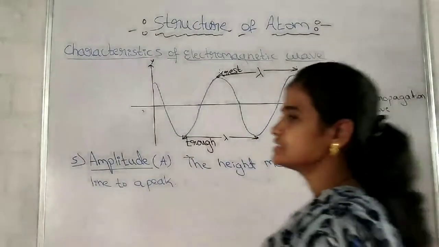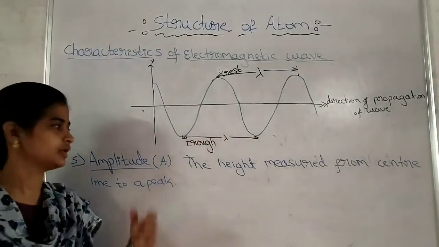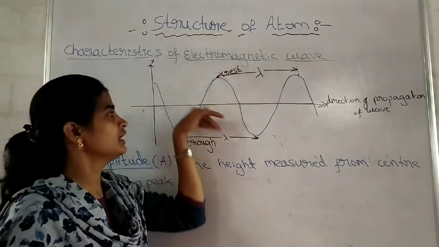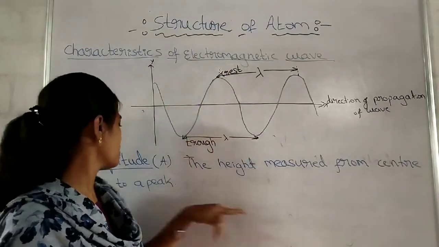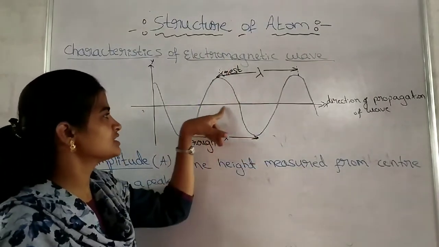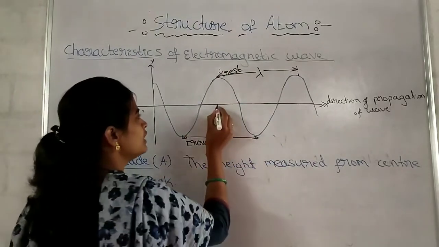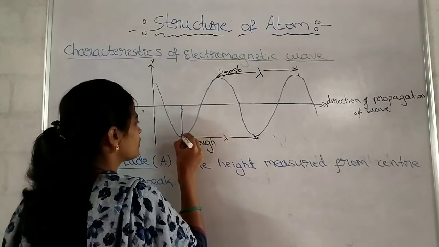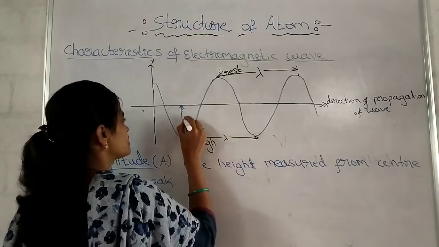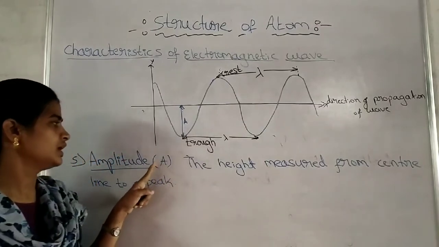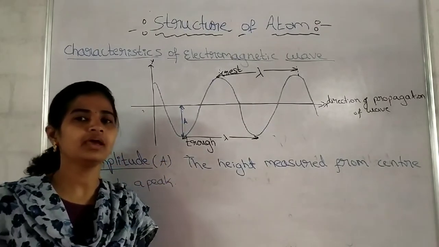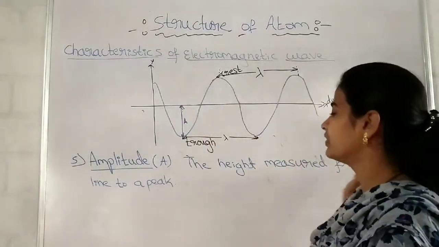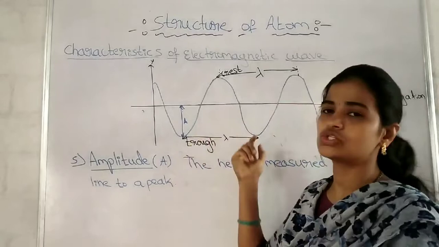Okay, next one is amplitude. What is amplitude? It is the height of the wave. It is the distance measured from the center line to a peak. This is what we call the center line. If I consider this distance, from here to here, it is called amplitude, represented with a capital A. What is amplitude, students? It is the distance measured from the central line to the peak. It may be crest or trough.